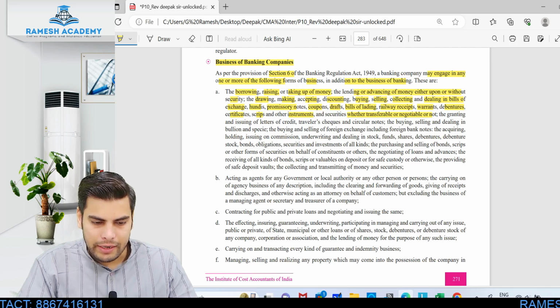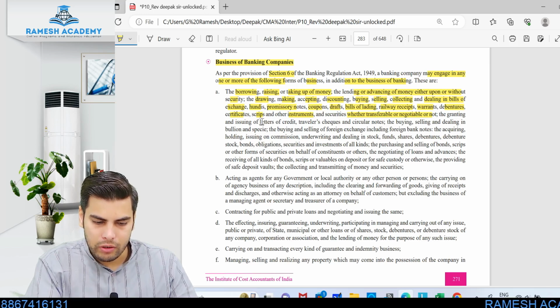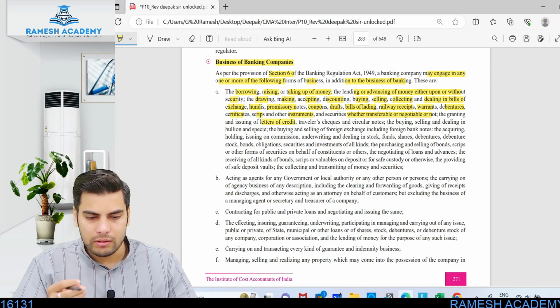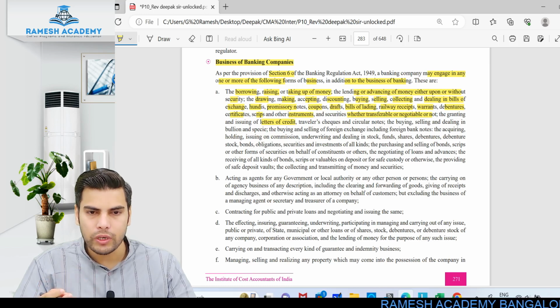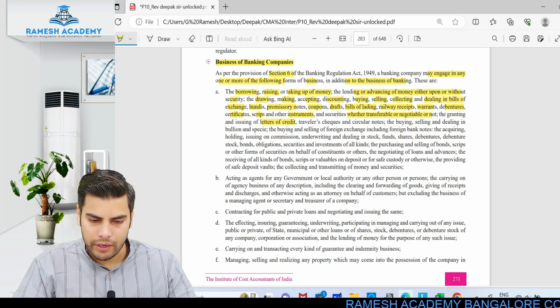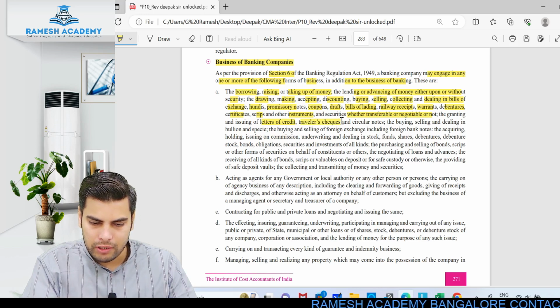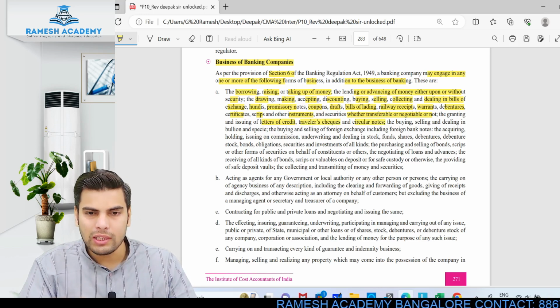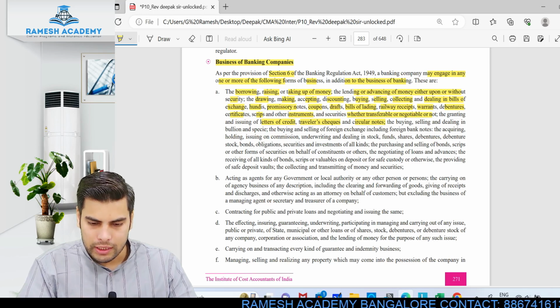Okay, the granting and issue of letters of credit. Okay, this is mainly included when it comes to foreign exchange transactions. Whenever you are exporting any goods, you will require this letter of credit. Okay, so letter of credit, traveler's checks and circular notes, all these things are with respect to foreign exchange transactions.